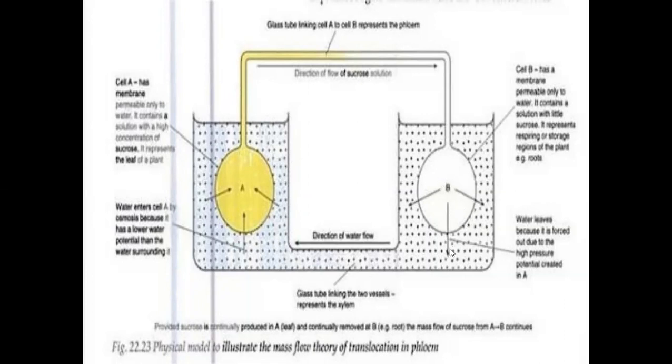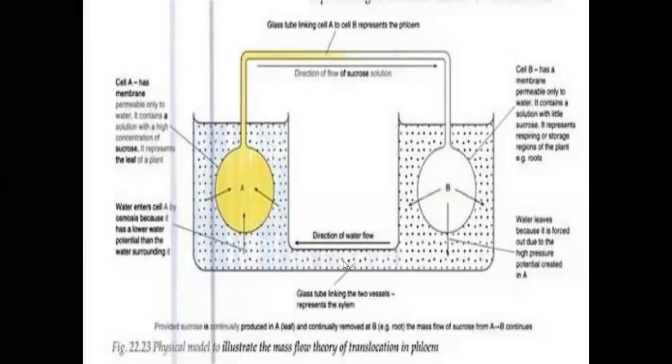So A is the leaf, C glass tube is the phloem, B osmotic potential part is the storage organs or sinks, and D beaker is similar to the xylem.